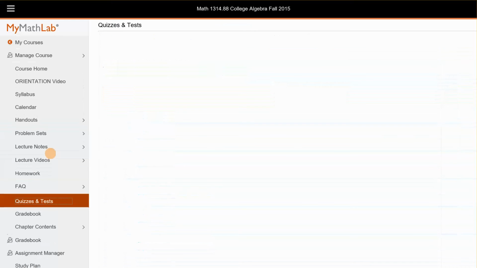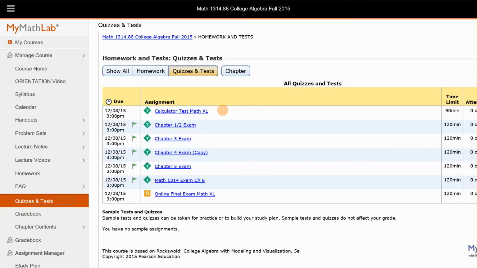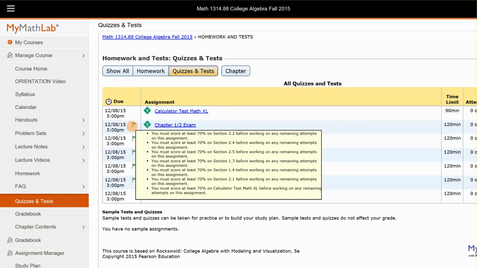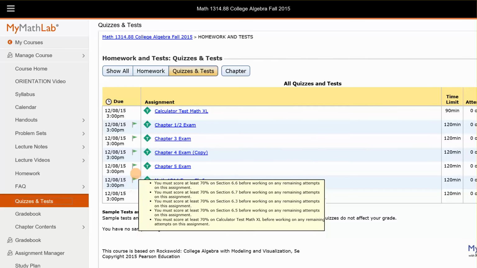If you are taking tests, you can go to quizzes and tests, and you can see they are all listed here. They are also due December 8th at 3 p.m. These little flags show you the prereqs. Remember I said you had to pass all your homework? So you can see you have to do a 70 on all of those before you could open the test. And you have to pass the calculator test. So all of these tests have prereqs.